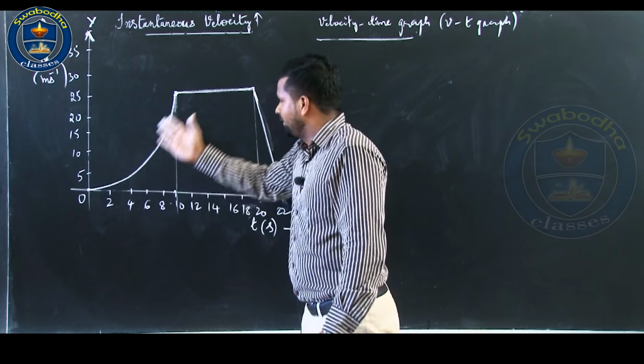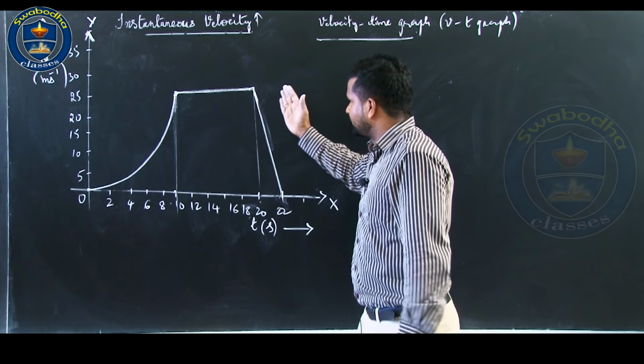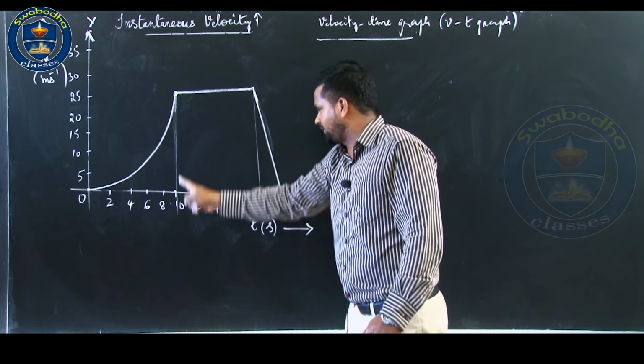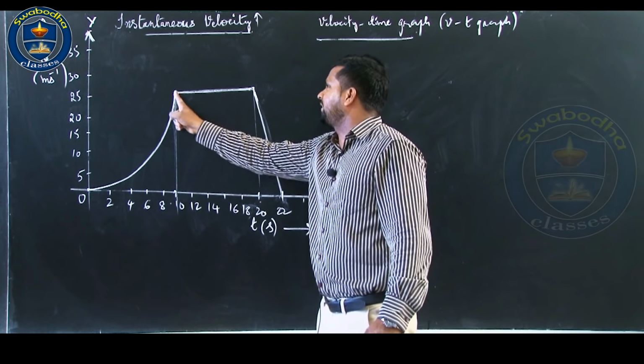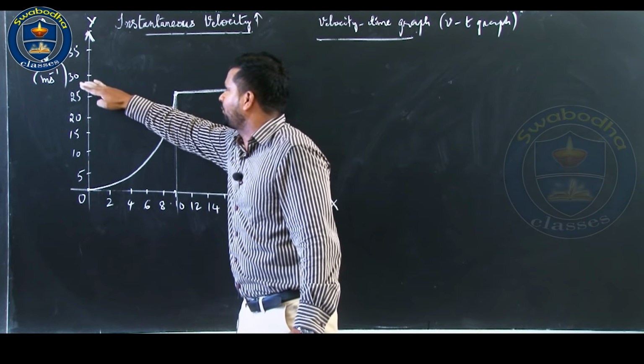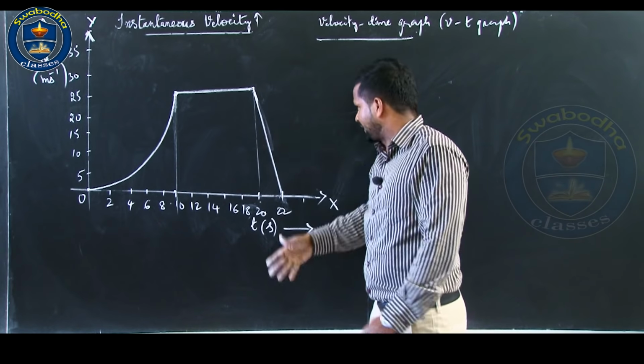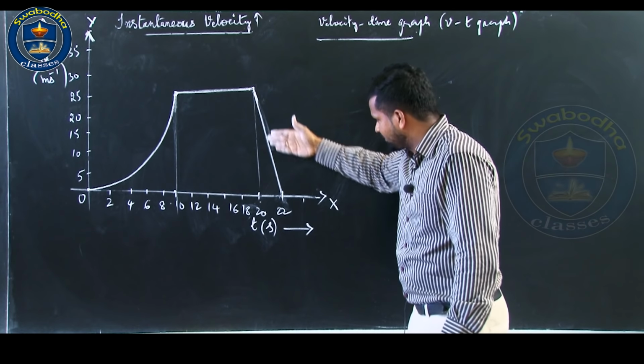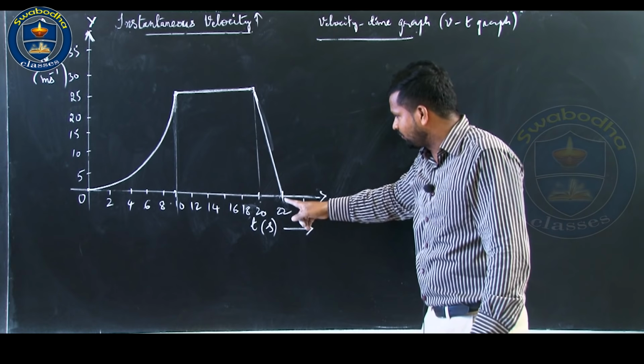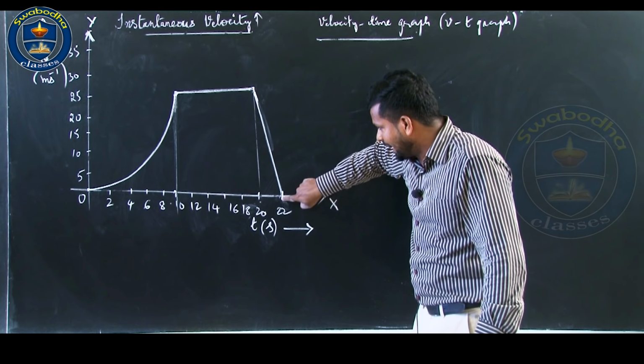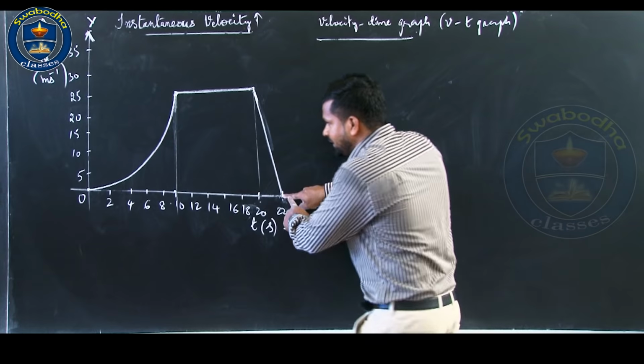This is a curve, velocity is increasing. This is a straight line; from 10 to 20 seconds it is moving with a uniform velocity, say between 25 and 30 in my graph. After 20 seconds its velocity decreases uniformly, and finally its velocity becomes 0.